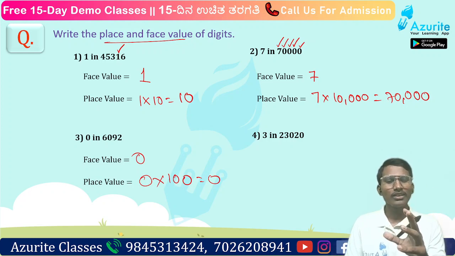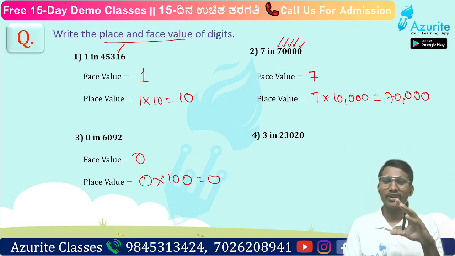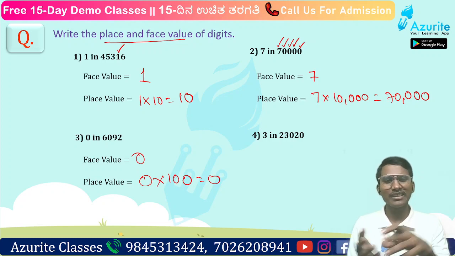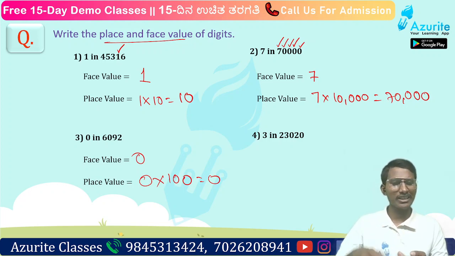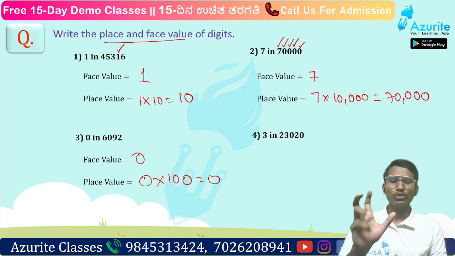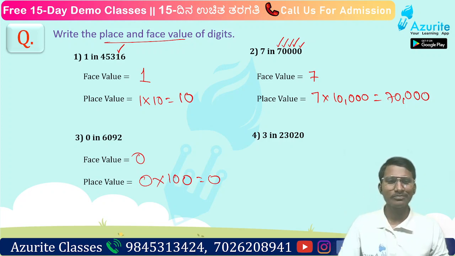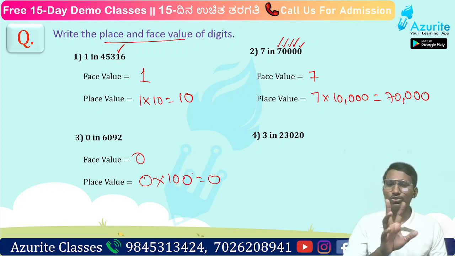You have to understand, 0 means nothing, so if you multiply nothing with anything, it is nothing only, right? We will also understand the meaning of multiplication later, and you will clearly understand why 0 into anything is 0. Okay, good. This is how you have to solve the questions.